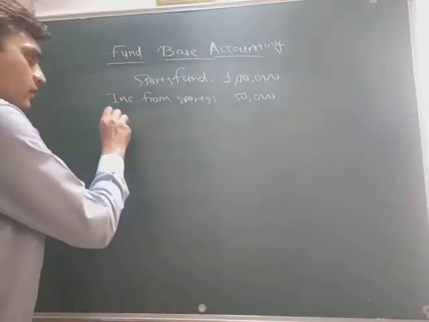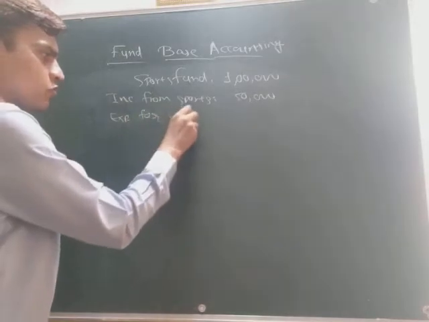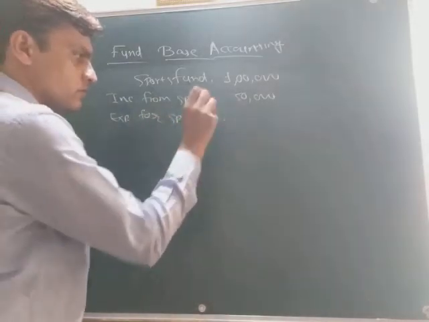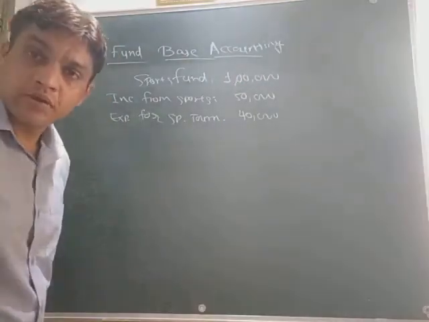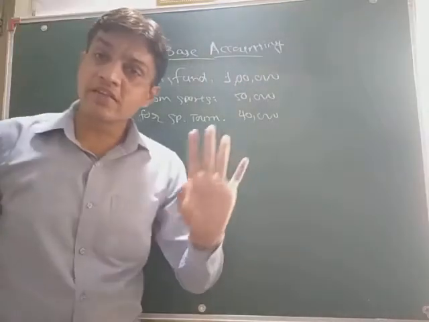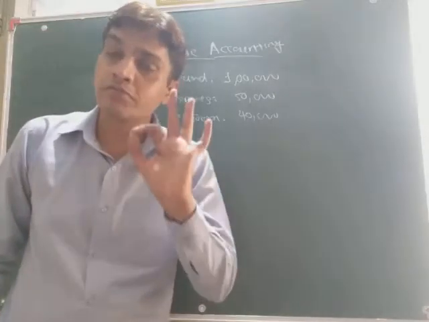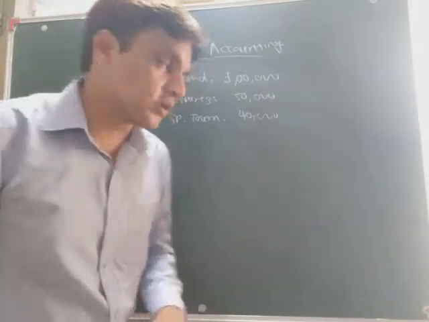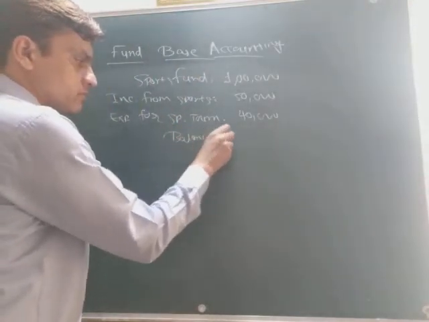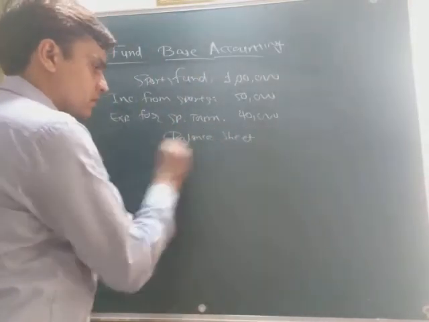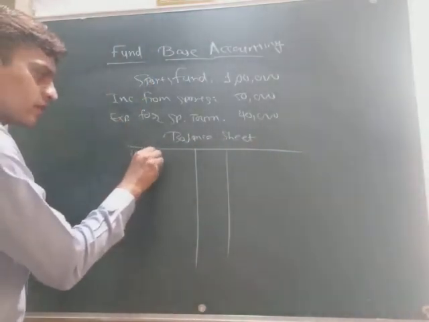And expenditure for the sports tournament is 40,000 rupees. Now these three things are given to you and you have to find the final total of this special fund. So how will we do it? Just prepare the balance sheet, and in that balance sheet on the liability side we have to record it.